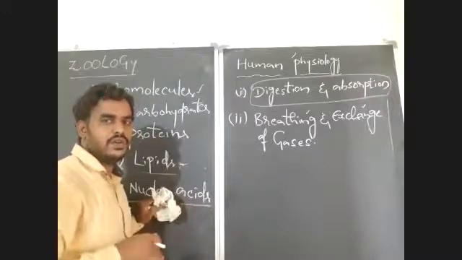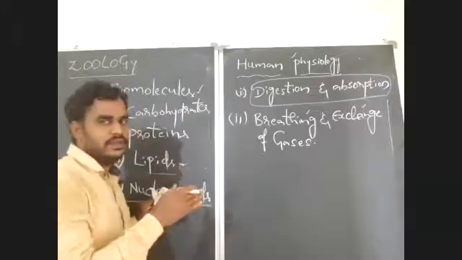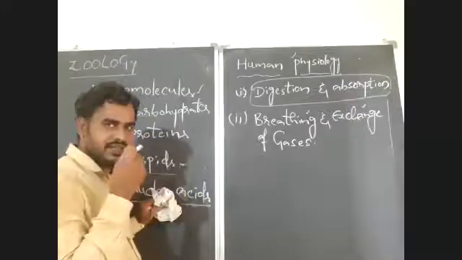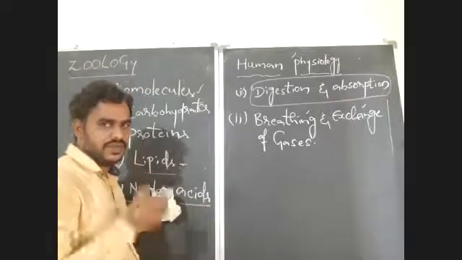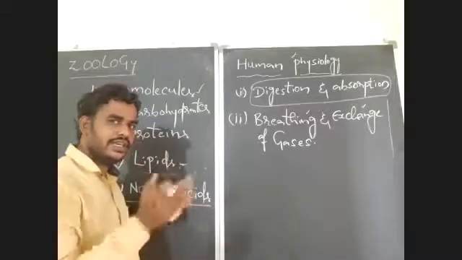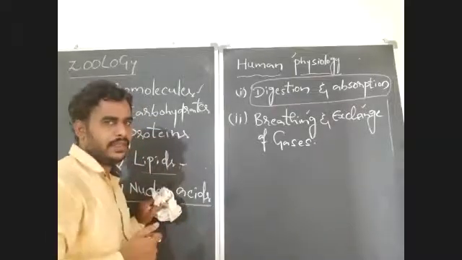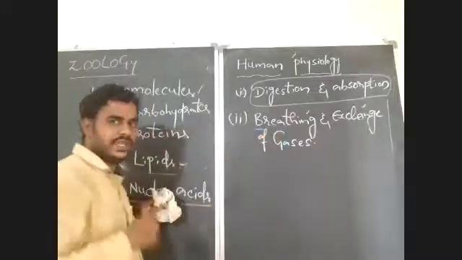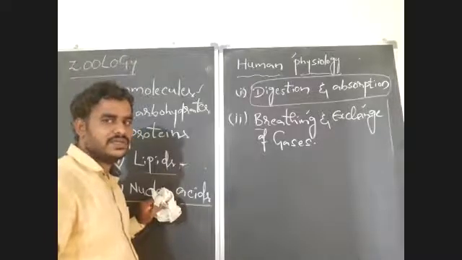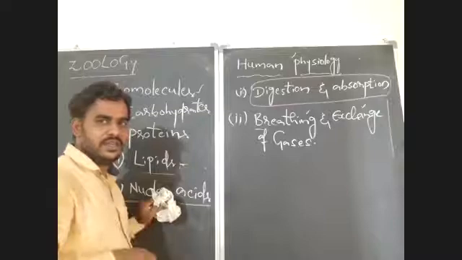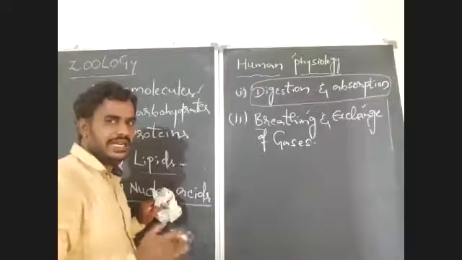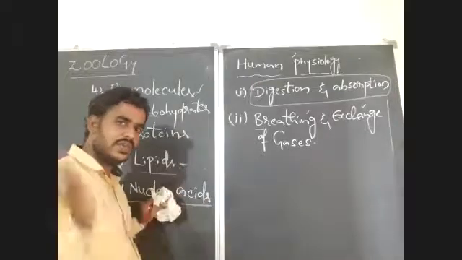So, the topics we are going to learn in this chapter. In this chapter, the structure of human respiratory system, which starts with external nostrils up to alveoli, the entire respiratory tract, the structure, and all we will discuss there. After that, how the exchange of gases takes place, how the breathing, inspiration and expiration, inhalation and exhalation takes place. What is the role of partial pressure of gases in the breathing, and how exchange of gases takes place between lungs and blood, and how transport of gases takes place.